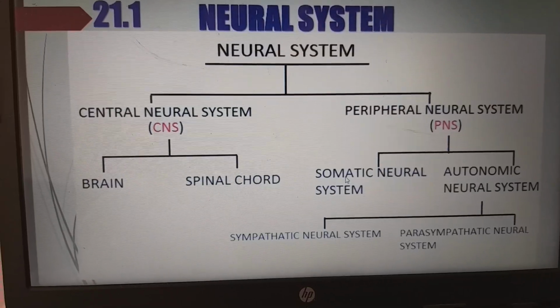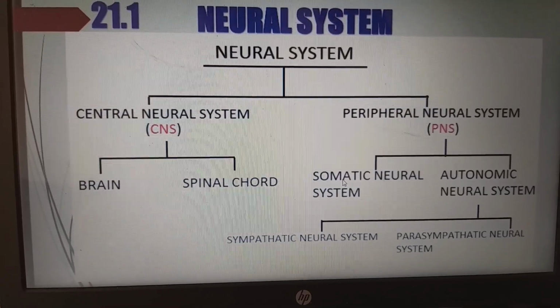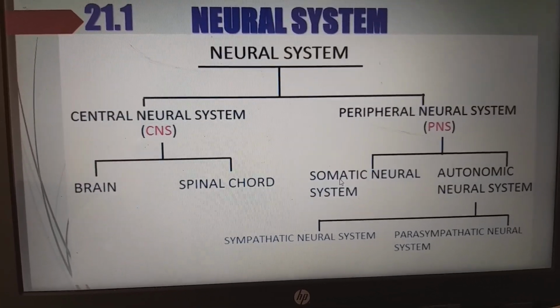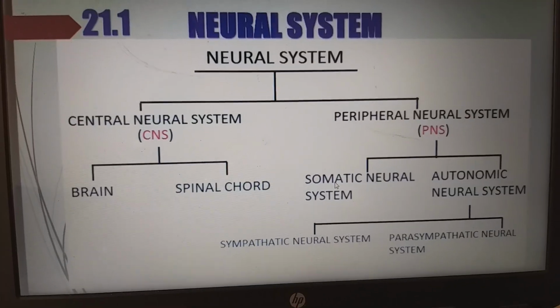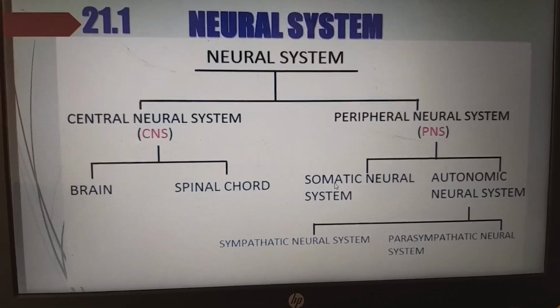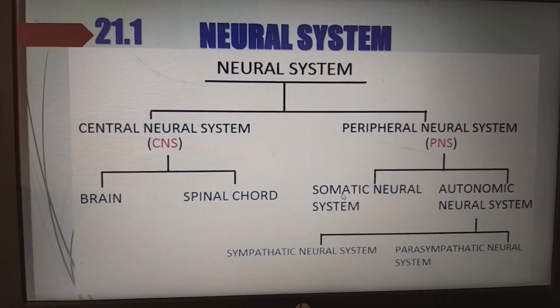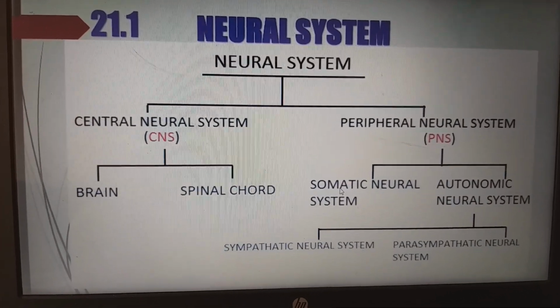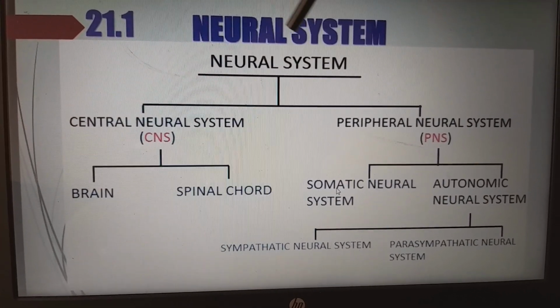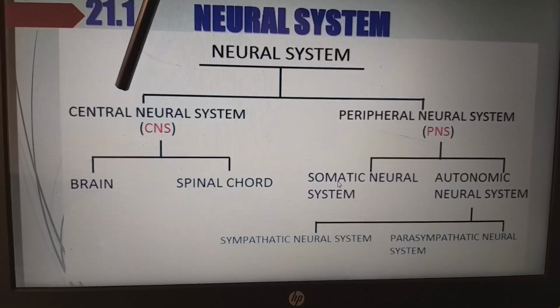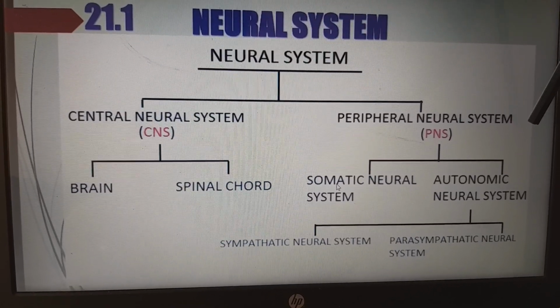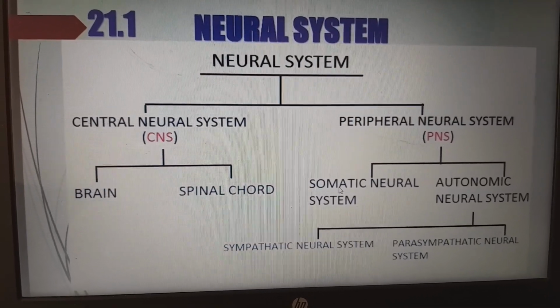Coming to the next, this is a simple flow chart about the neural system. In this video we are going in a simple manner. Later, in other videos, we are going to discuss in a detailed perception. Coming to the neural system, we basically divide the whole neural system into the central nervous system and the peripheral nervous system. Nervous and neural, both are similar only.